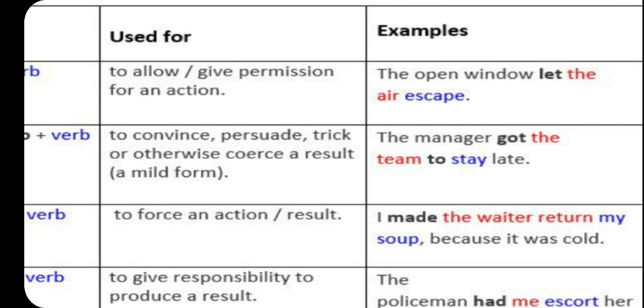Got, that's why to is being used. That is to convince, persuade, trick, or coerce, causing a result, a mild form: the manager got the team to stay late, right?